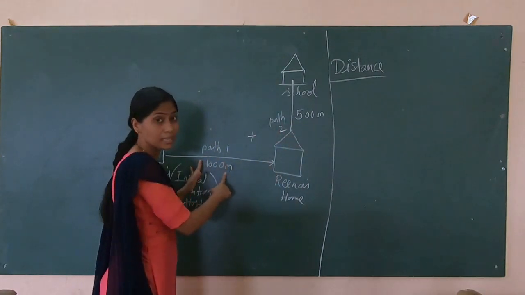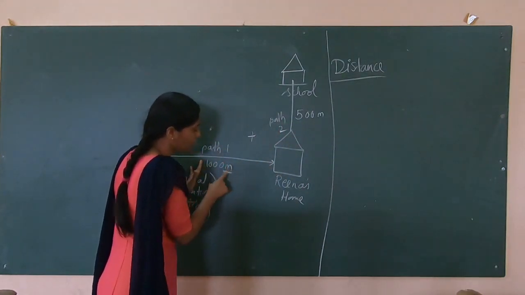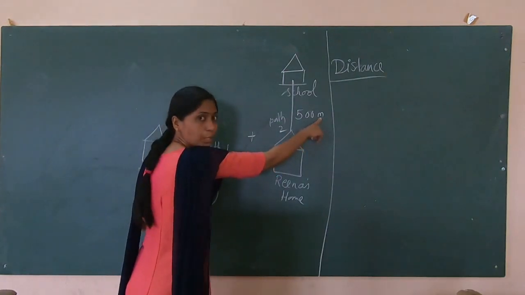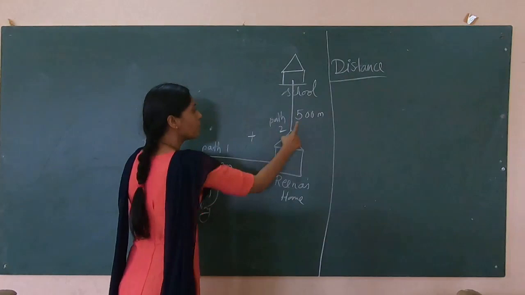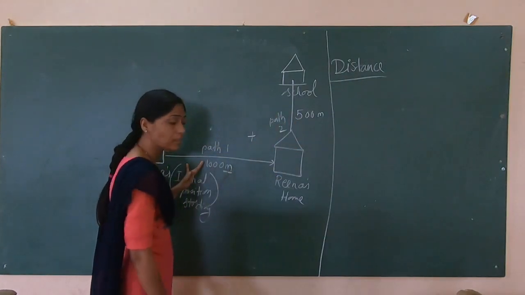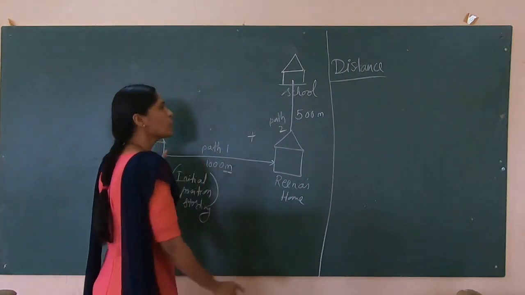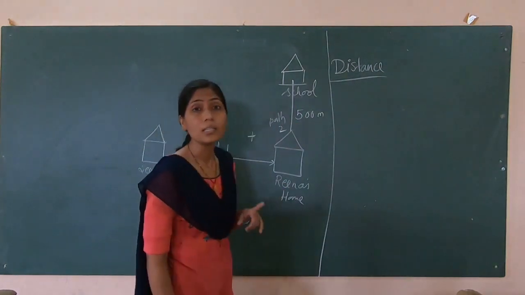By its unit we will come to know that meter is the unit of length. So she is covering a total of 1500 meter.